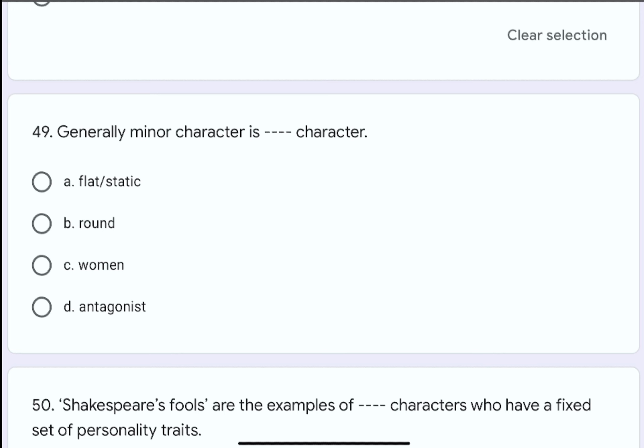Question number 49. Generally, minor character is dash dash character. The options are A. Flat or static, B. Round, C. Women, or D. Antagonist. The correct option is A. Flat or static.